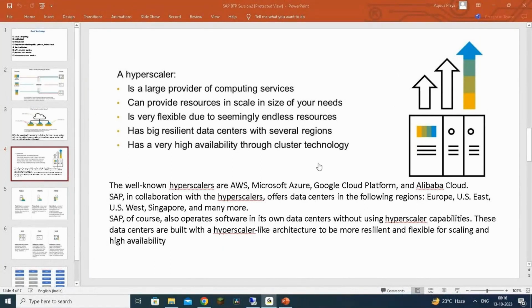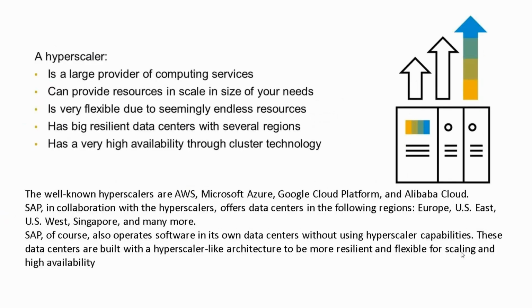Let me go back. We have Google Cloud, we have Alibaba, even SAP also. A lot of cloud service providers are available for you, basically infrastructure is what we are speaking about. SAP partners with all these big players in this area, like AWS and Microsoft Azure.